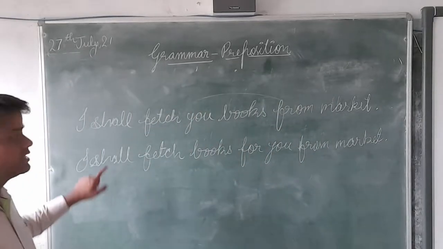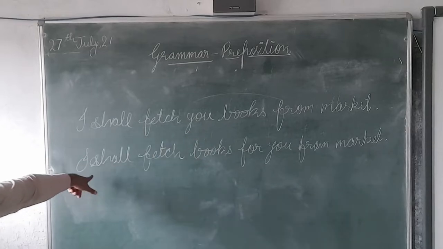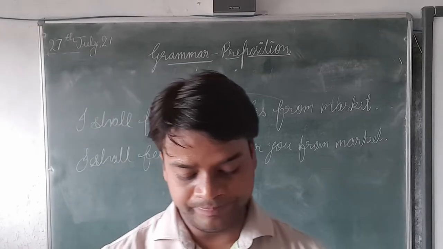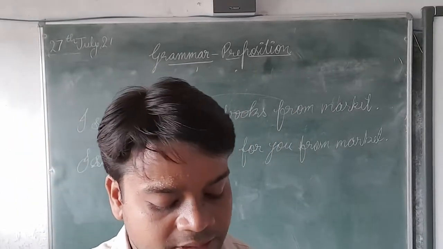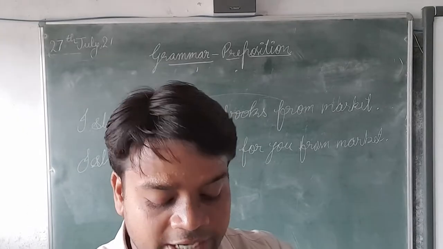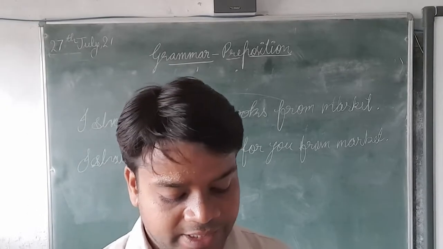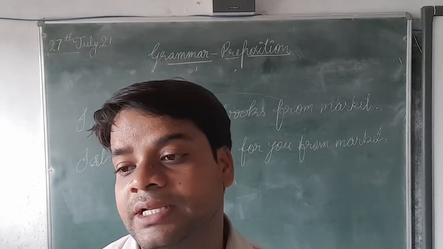So, the first sentence is: I shall fetch you books from market. The second sentence is: I shall fetch books for you from market. And what the rule is saying here is the use of preposition in relation to its object, and the first point that you have written: omission of preposition before indirect object.